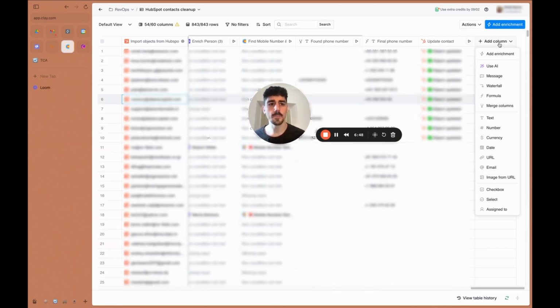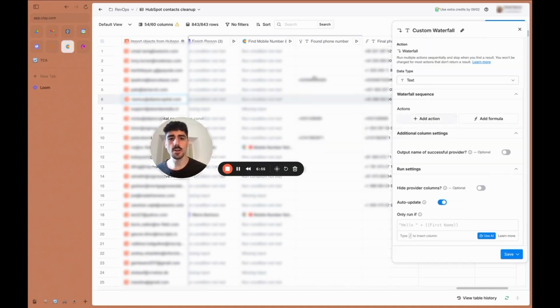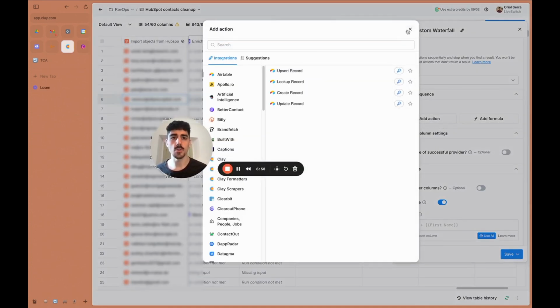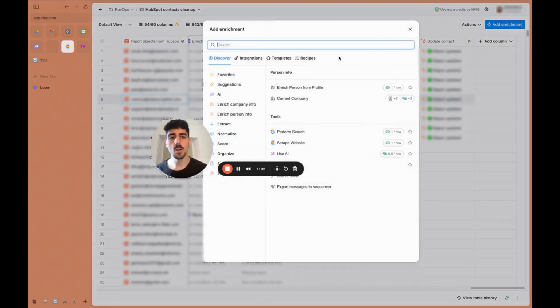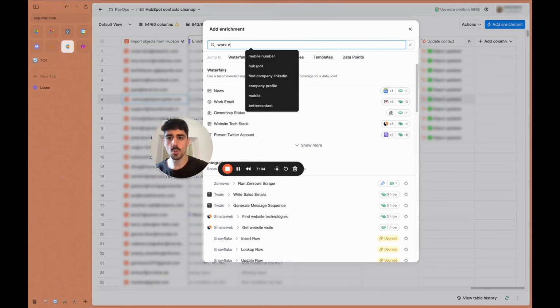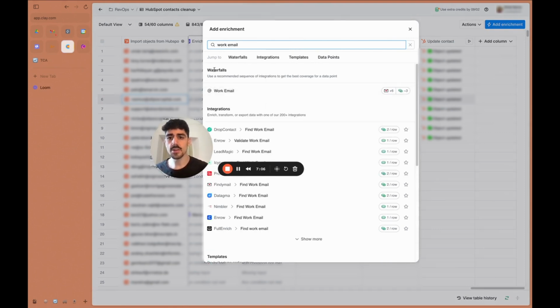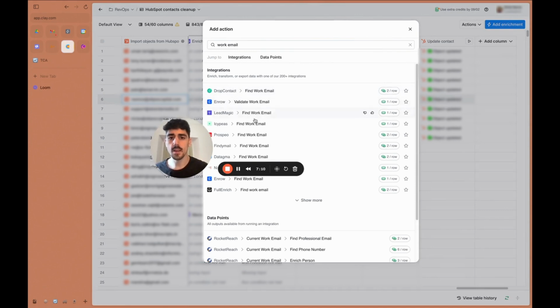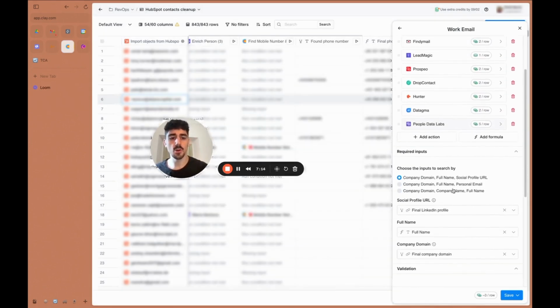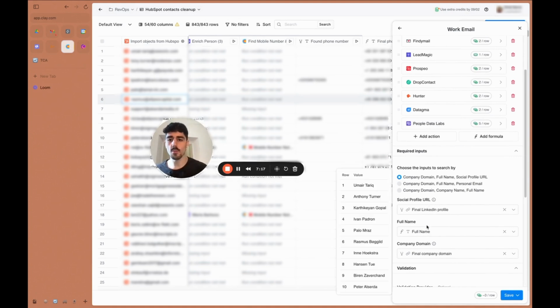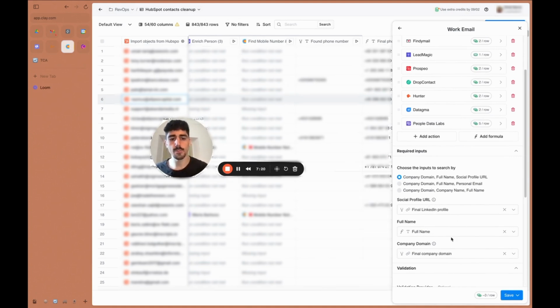So in this case, you would have to go to the very right of the table, add a column, waterfall, you basically add action, and then search each of the providers here to find for you. Or alternatively, Clay already has pre-built workflows for waterfalls for you. So work email, and then when it's here, waterfall, as you see, when you select here work email, then it creates it for you with the best providers already. Super simple. You just got to map the data like a full name and map it to the column where the full name is of the person and all that, right? So it finds the emails for you.